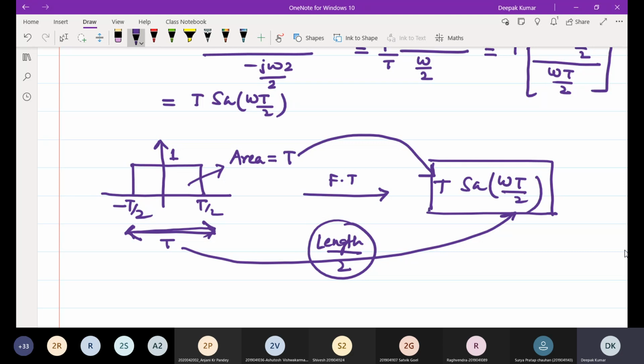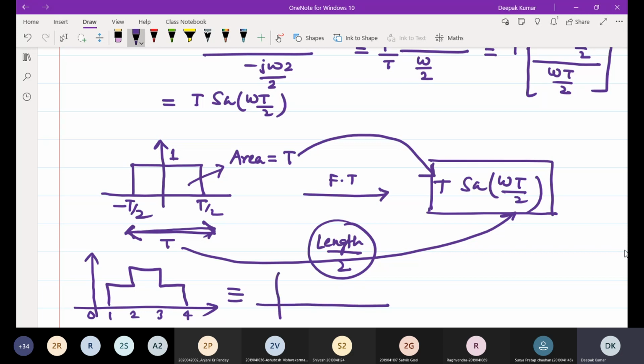To solve another example in a similar way, I will ask some question of this type. See this. This is also the combination of rectangular gate pulses. This graph can be equivalently plotted like this.